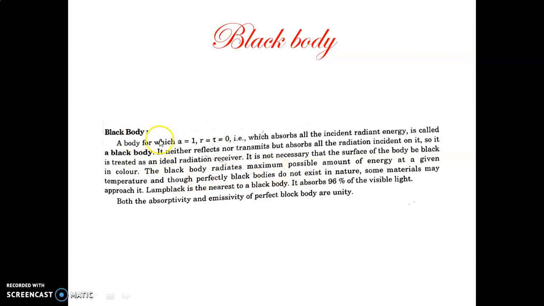Generally the black body is considered as an ideal body. A perfectly black body is not found in nature. So the black body is nothing but a body we consider as an ideal body. And in case of a black body, absorptivity and emissivity are equal to unity. That means the values of absorptivity and emissivity are equal to 1 for the black body.